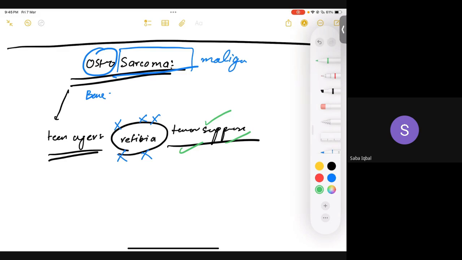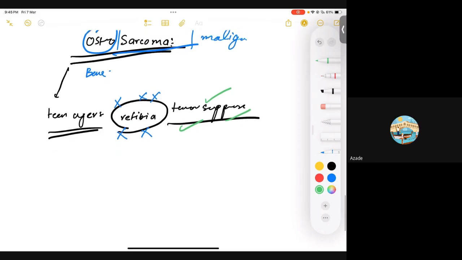Simple, right? So with familial retinoblastoma you can have tumors in the bone, that is osteosarcoma, and along with that you can also have tumors of your eyes, retinoblastoma.